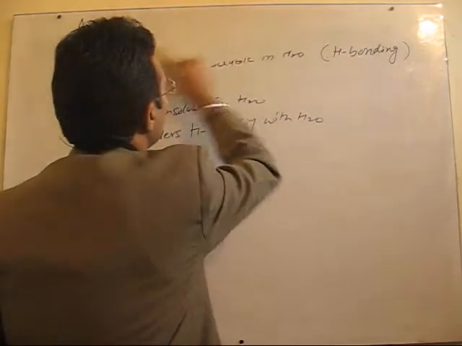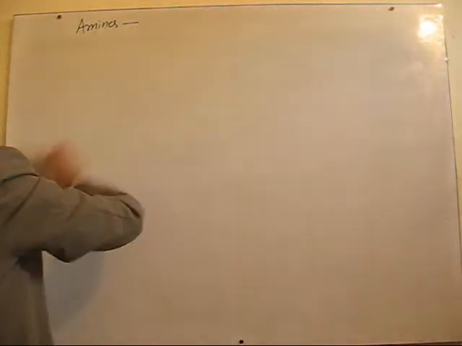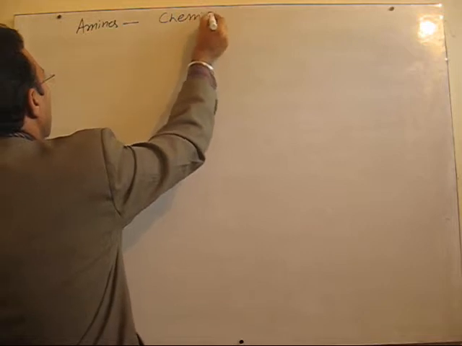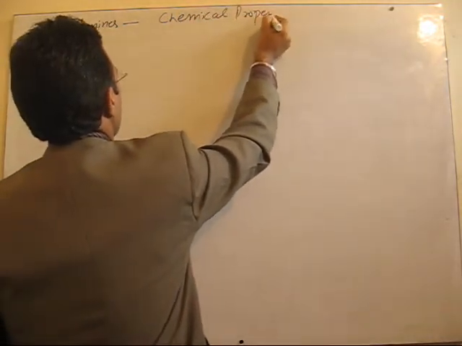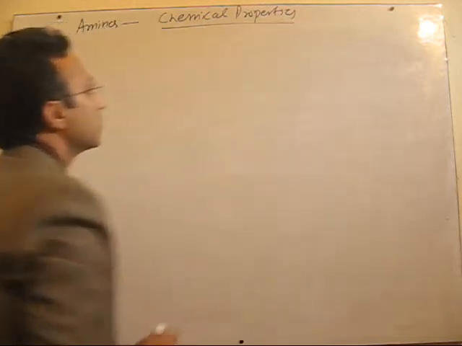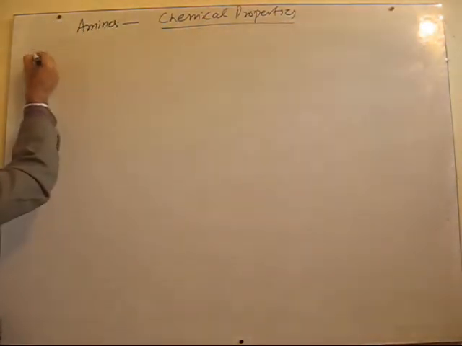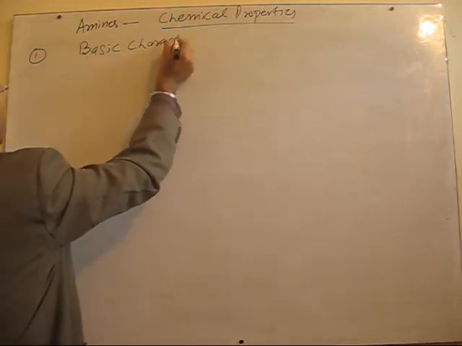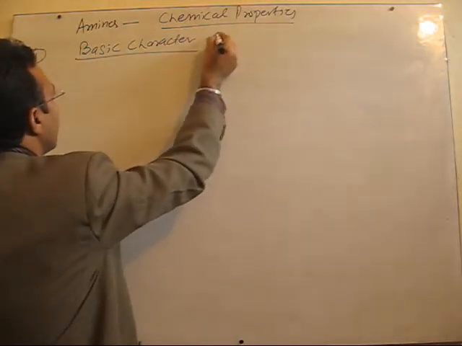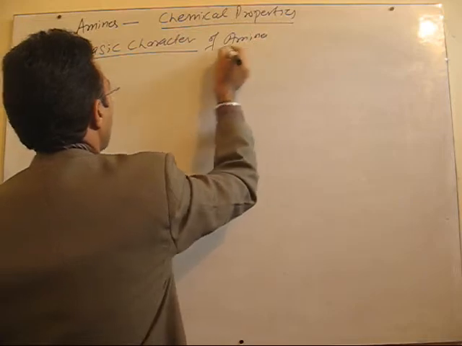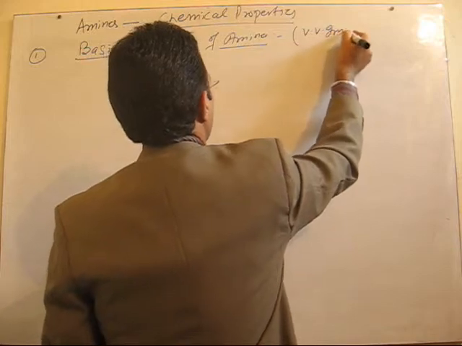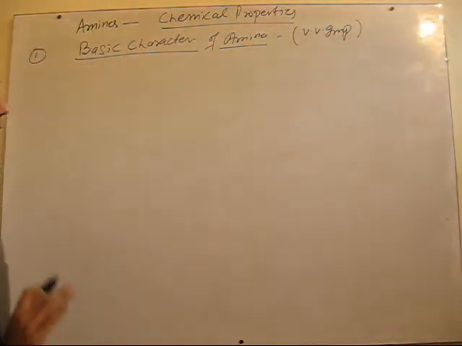We were discussing the physical properties of amines. Now we'll shift to chemical properties of amines. Chemical properties, that means when they interact with other substances. Fine. So first, the most important for them is their basic character. We'll discuss the basic character of both aliphatic as well as aromatic amines, and remember, this is very important from the examination point of view. Usually one question will be asked from this topic, right?